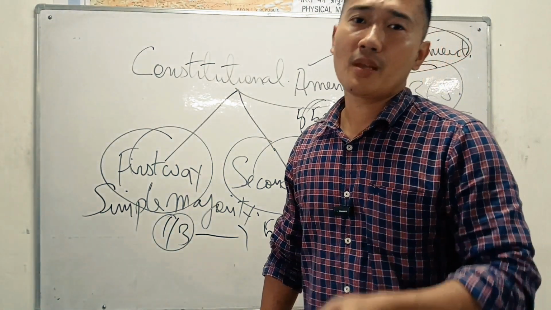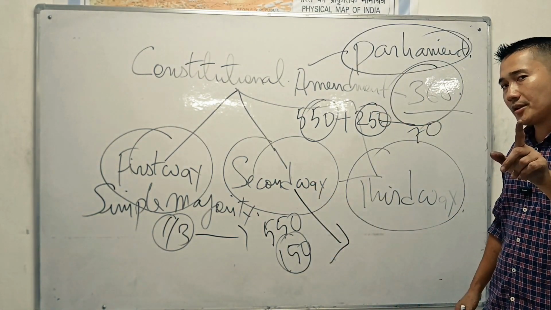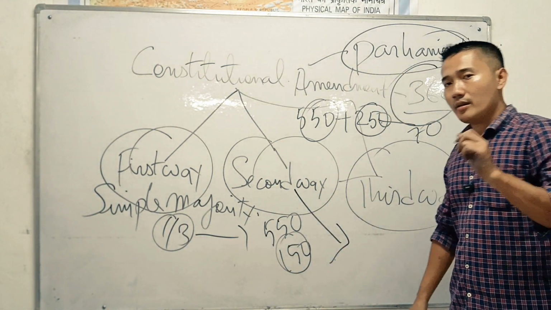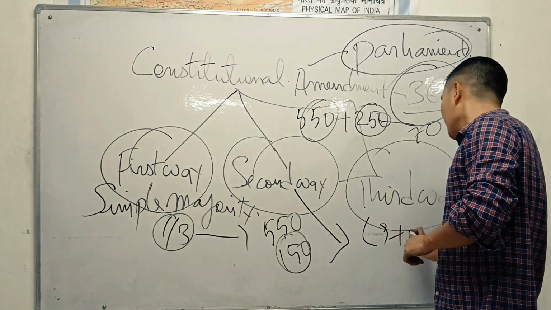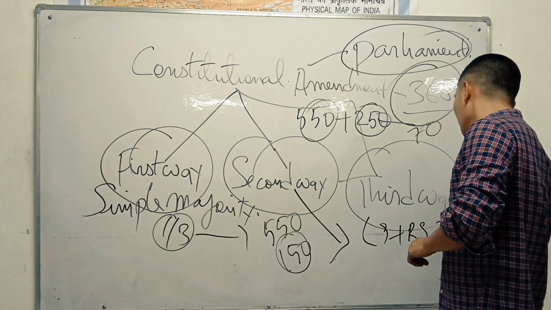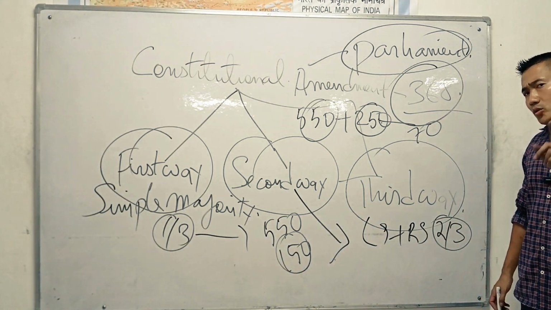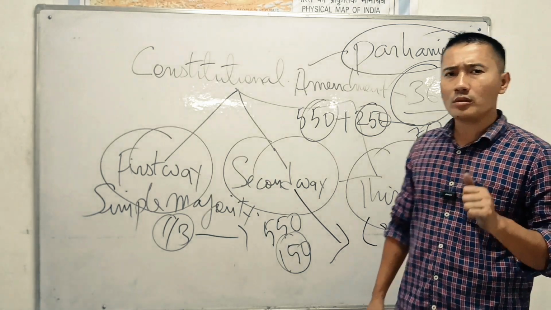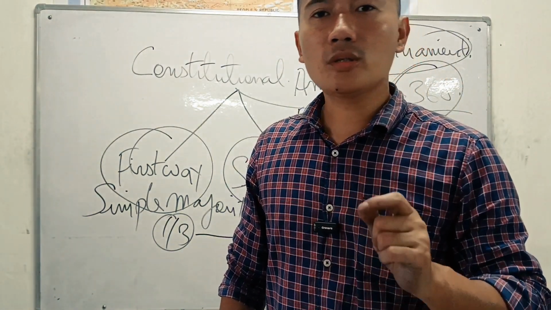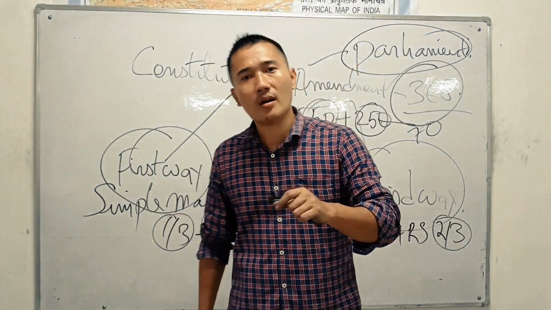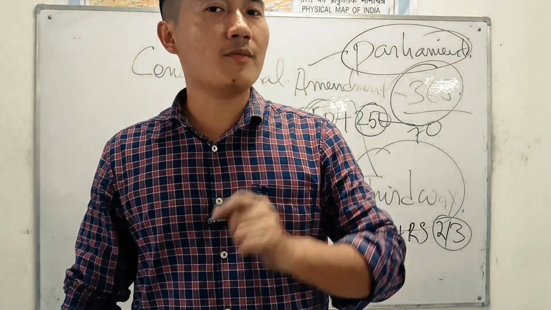Second way. The second way to change the constitution is we need a special majority of the Lok Sabha and Rajya Sabha: two-thirds. Two-thirds of both the Lok Sabha and Rajya Sabha must pass a resolution to change the second part of the Indian Constitution.